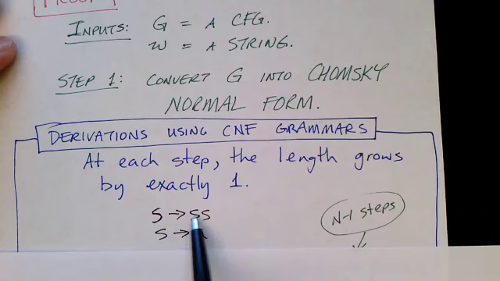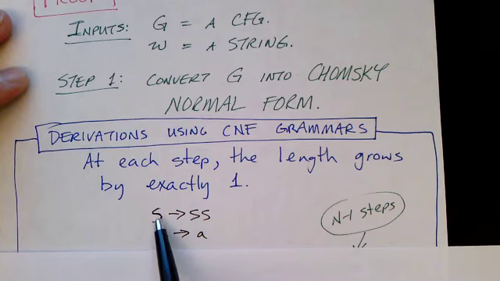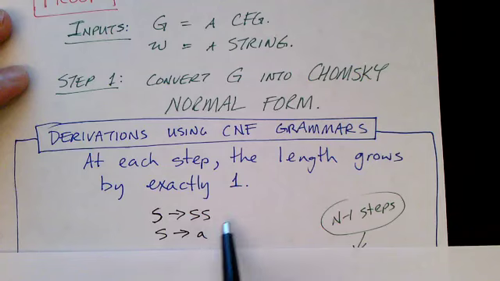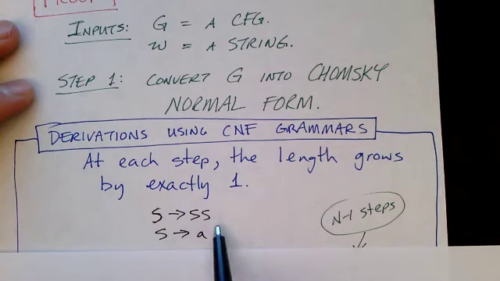So I probably should have said AB or some other XY over here, because we can't have the starting symbol on the right-hand side. But if you can ignore that for a moment, I think you get the idea. Every rule takes a non-terminal to either two non-terminals or a terminal. We also allow the starting symbol to go to epsilon, but we have epsilon no place else.